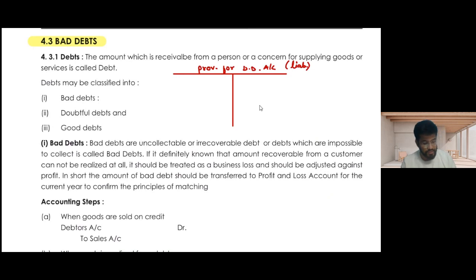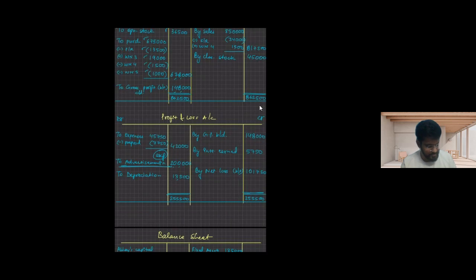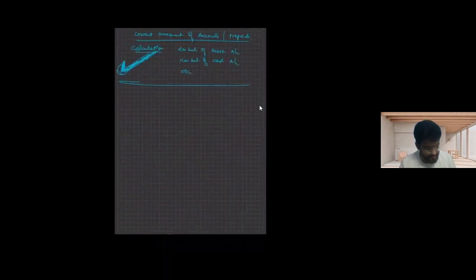Provision for doubtful debt is some amount that we are keeping aside for some debtors who might not pay us in future. Examples are the greatest things that we learn, so let us understand by an example.